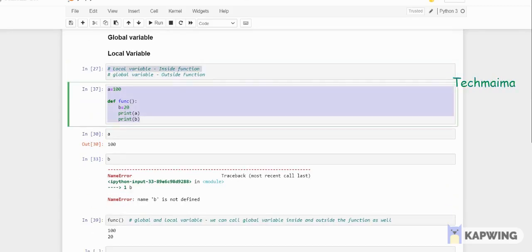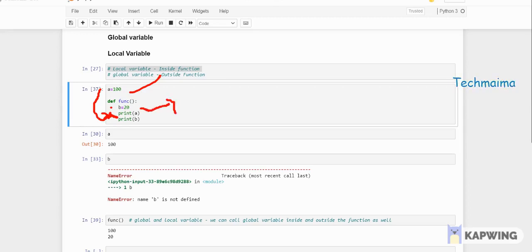This is the example: I'm assigning a equal to 100 and I'm defining a function, def func, with b equal to 20. I'm giving a variable here. So here a equal to 100 is called a global variable. You can call it at any point of time, even inside a function you can call it. But I'm giving a variable inside a function called b equal to 20. So this is a local variable, you can call it only inside a function. Once the function is done, you cannot call it outside, it will terminate here. This is the difference between global variable and local variable.